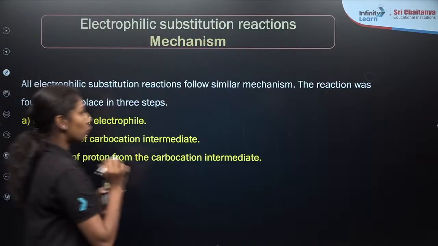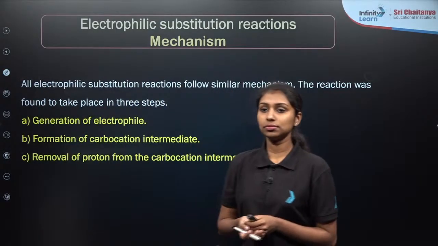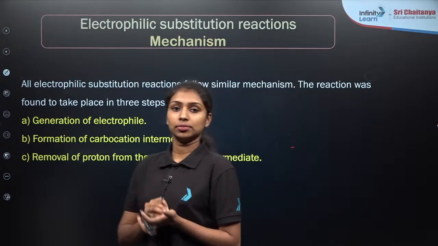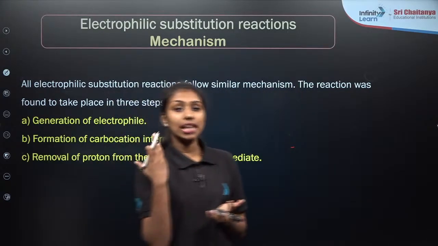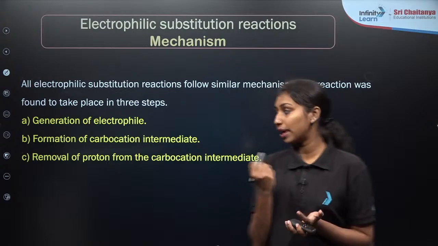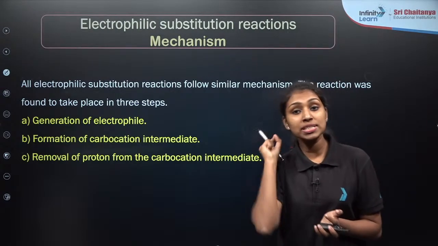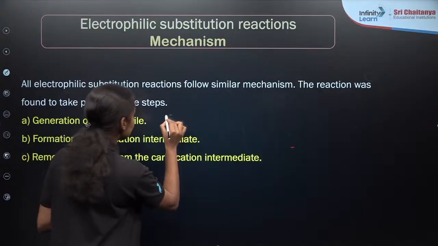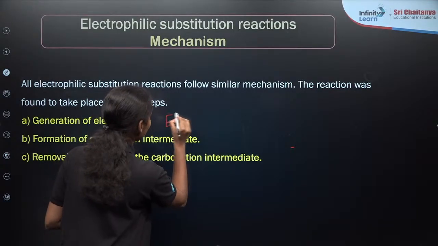So, what do you mean by electrophile? Anything which loves electrons. Electrophile means electron loving, so it has a positive charge. We can represent an electrophile as E with a positive charge.